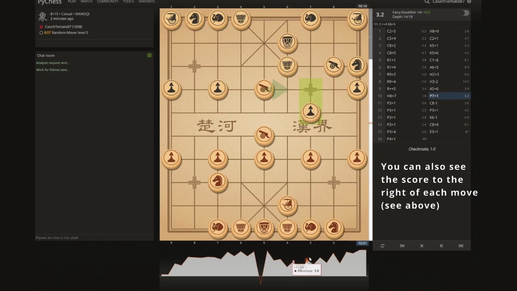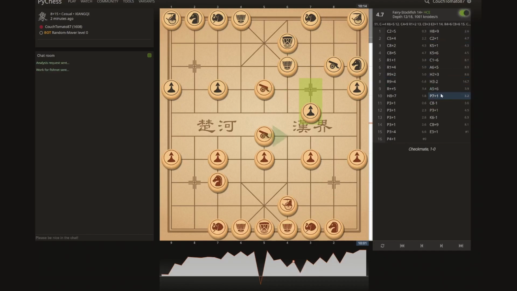Now keep in mind that this is not full strength Fairy, so this is not the best move, but it's just, after a quick review, what it thinks is the best move. If you want to go further into detail, you can click the slider, and it'll use more depth to figure out the best move. You can see right here it's using a depth of 18. You could even increase that depth by hitting the plus sign, and then now it's going really deep.